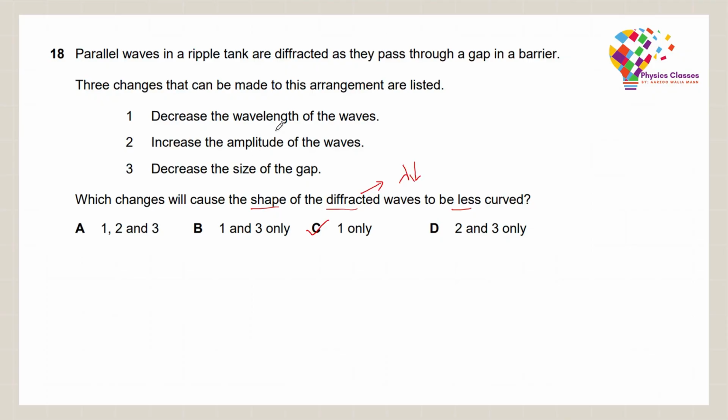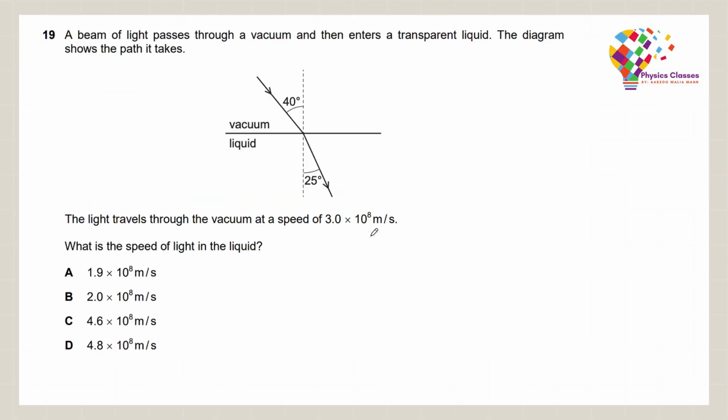Let's go on to question 19 now. A beam of light passes through vacuum and then enters a transparent liquid. The diagram shows the path it takes. The light travels through the vacuum at a speed of 3 into 10 to the power 8 meters per second. What is the speed of light in the liquid?